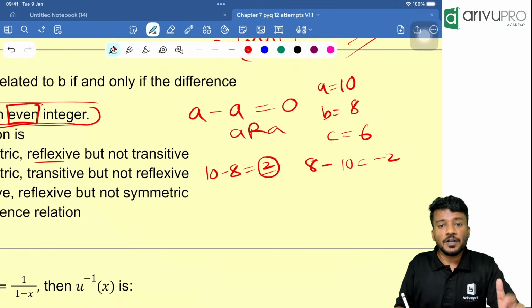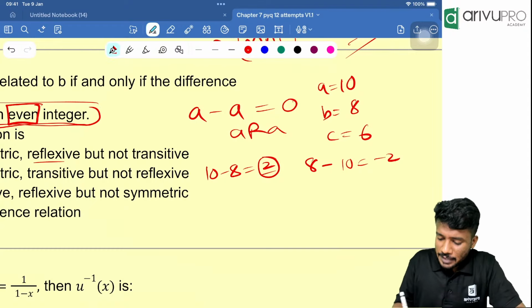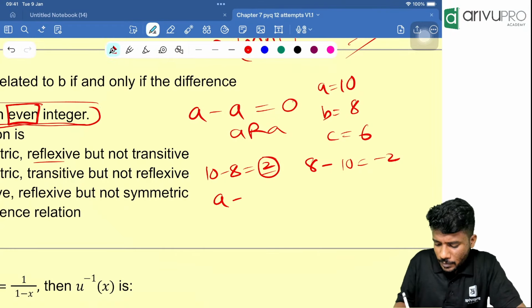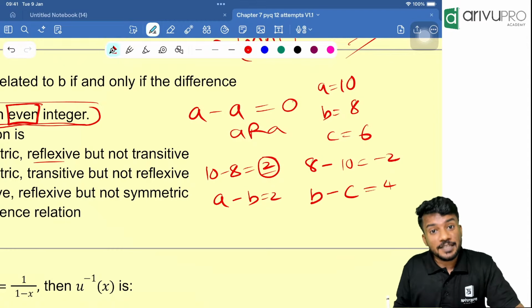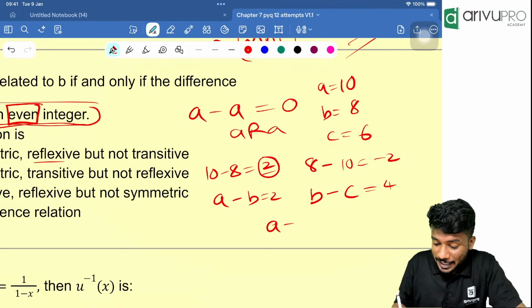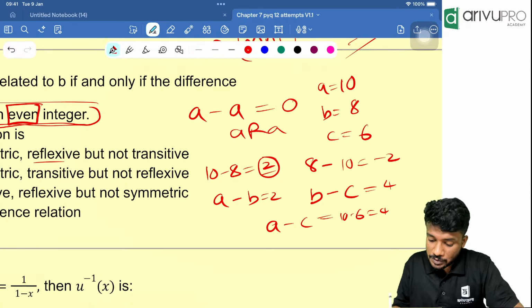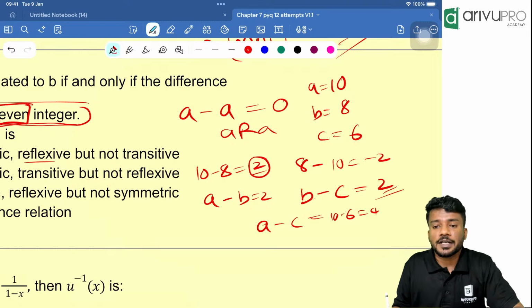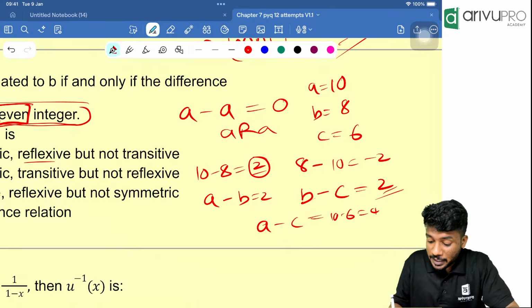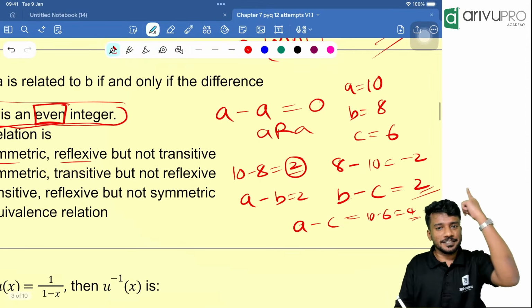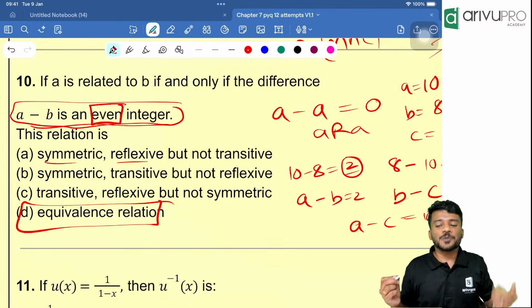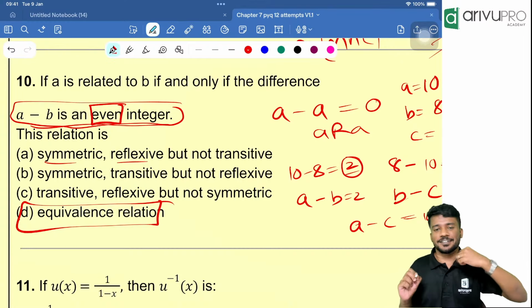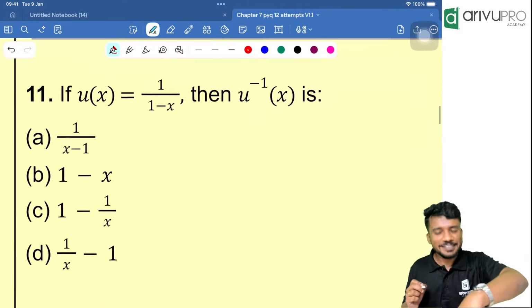Now the last and final one, we need to check whether it is transitive. That is very easy. A minus B, which is equal to 2, is an even integer. B minus C, which is equal to 4, which is an even integer. Now we need to check A minus C, that is 10 minus 6, which is equal to 4, which is also an even integer. That means it is reflexive, transitive, symmetric. So when all the things are coming together, it is called as what? Equivalence relation. Did you understand?